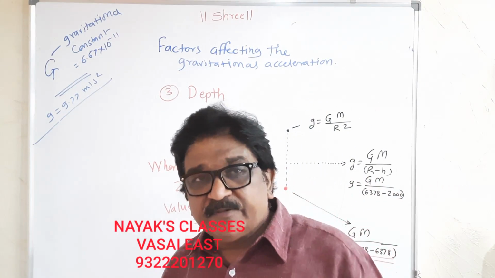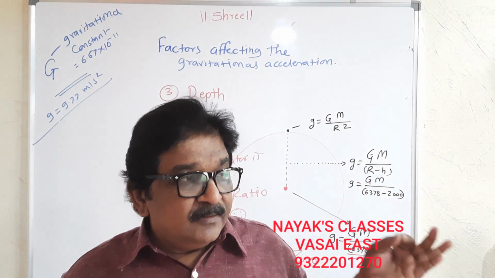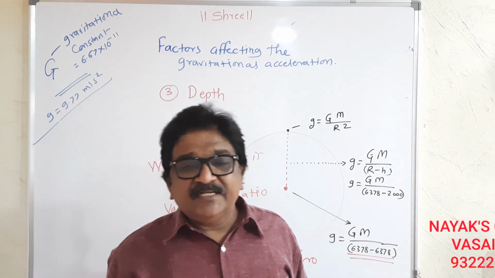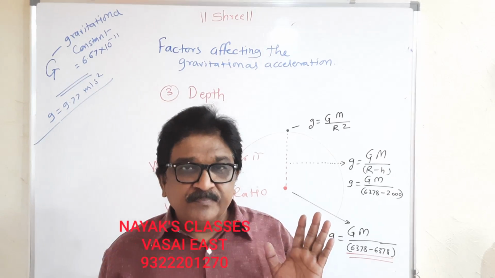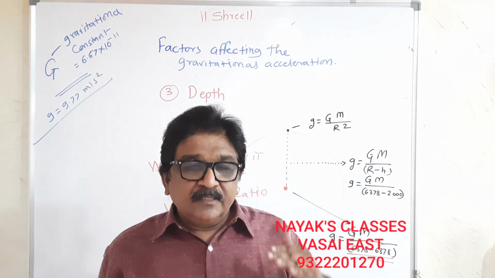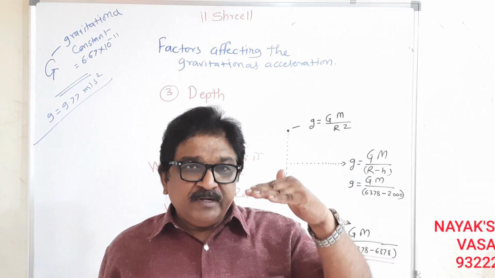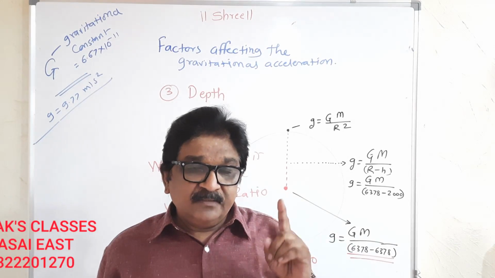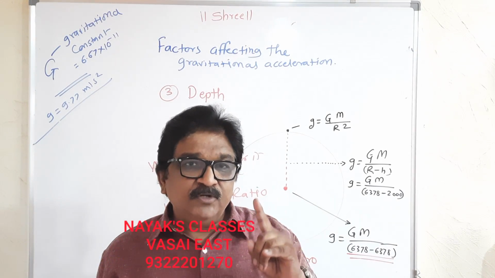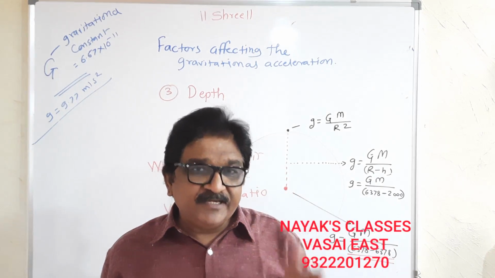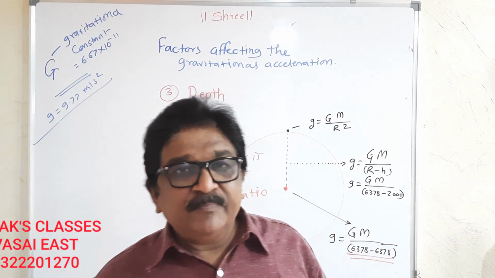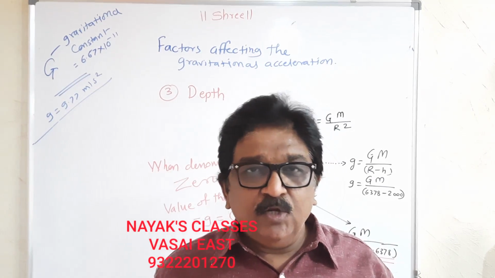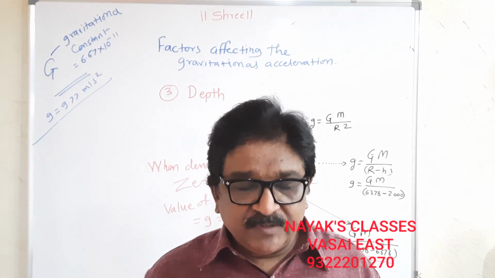So the statement will be: the value of acceleration due to gravity at the center of the earth is 0, or as we go down and down in the earth, the value of acceleration due to gravity goes on decreasing. So what we learned is that the shape of the earth changes the value of the acceleration due to gravity.